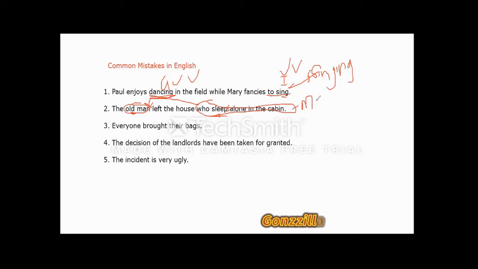So remember, all modifiers must be used directly after the noun they modify. I guess I'm speaking English. Wonderful. Moving on to the third sentence here.